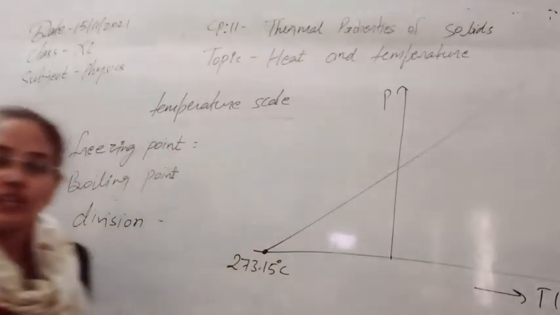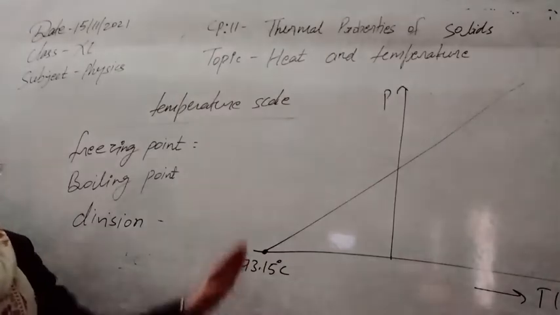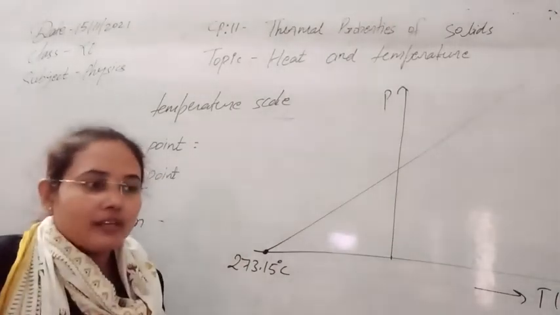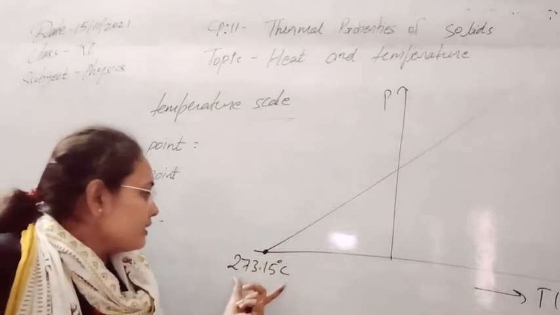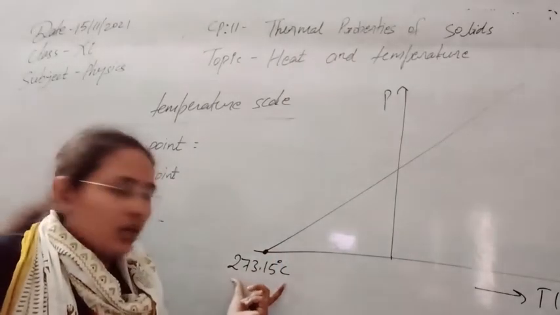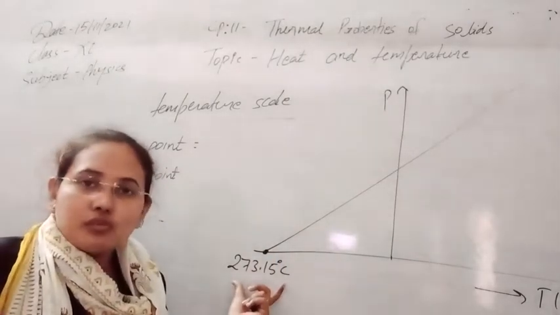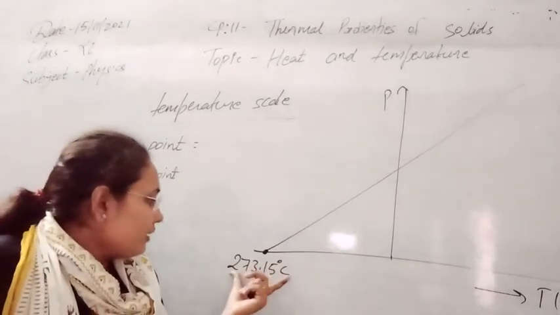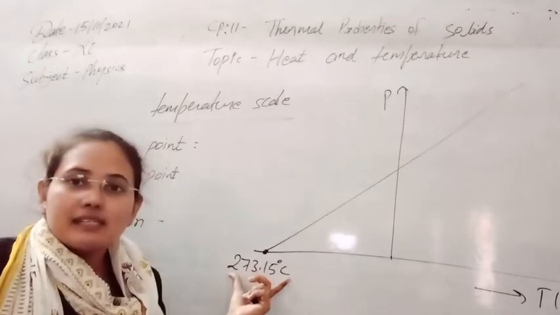So he plotted a graph between these two and found a very important conclusion. The pressure of the system becomes 0, or the variation in gases becomes 0 also, for gases, at minus 273.15 degrees Celsius.